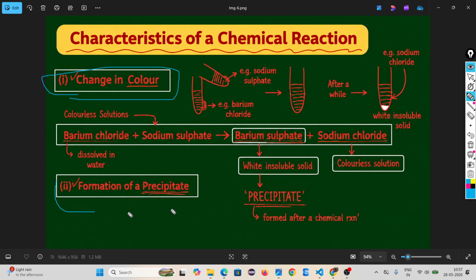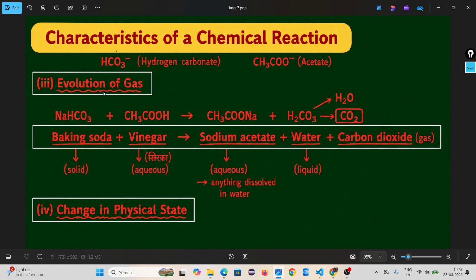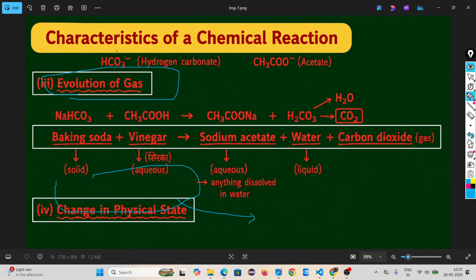Change in color, formation of a precipitate. Precipitate is nothing but a white insoluble solid. Then we understand evolution of a gas. When a chemical reaction is happening, gas is also released.